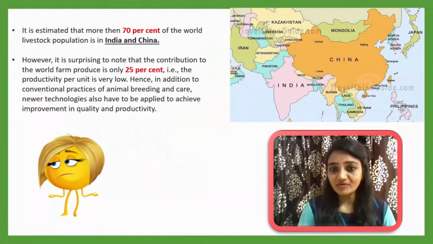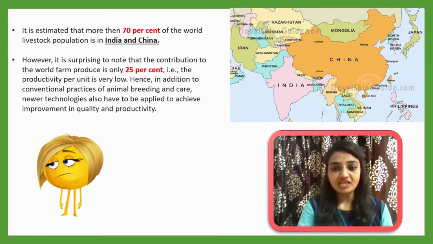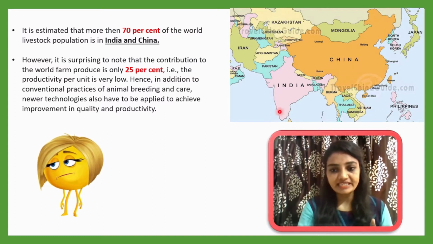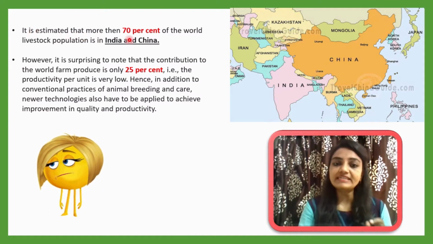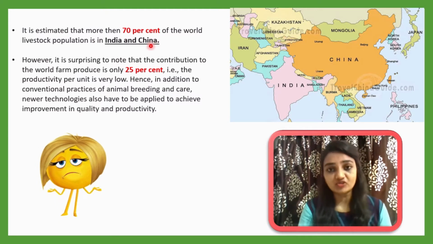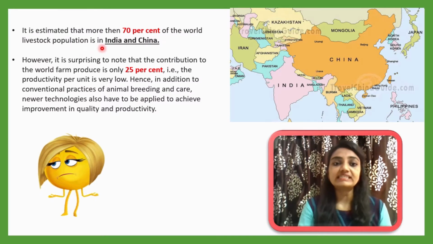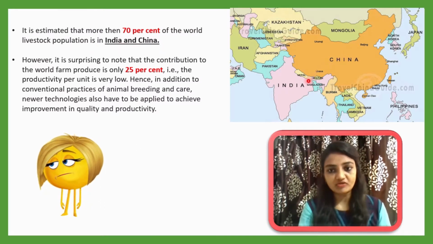All of you may know that in respect to population all over the globe, China stands in first place and India is second. It is estimated that more than 70% of the world livestock population is in India and China. This is the largest portion of the world.